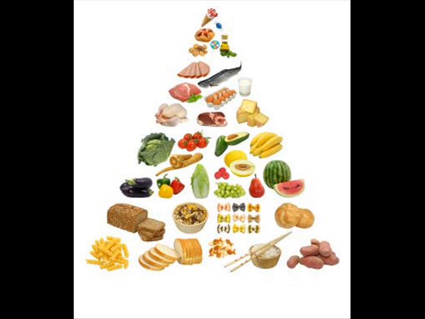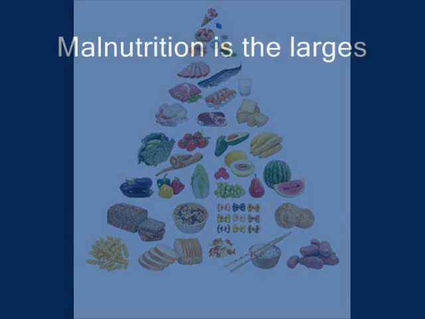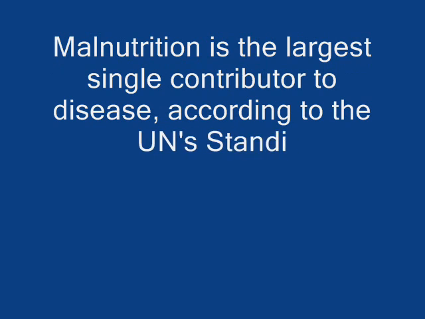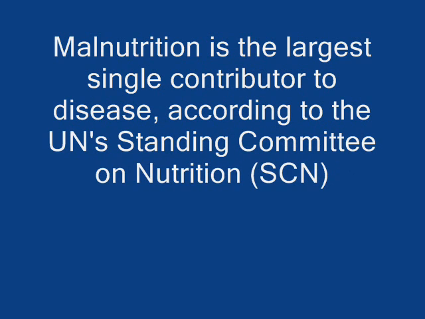Even if people get enough to eat, they will become malnourished if the food they eat does not provide the proper amounts of micronutrients, vitamins, and minerals to meet daily nutritional requirements. Malnutrition is the largest single contributor to disease according to the UN Standing Committee on Nutrition.